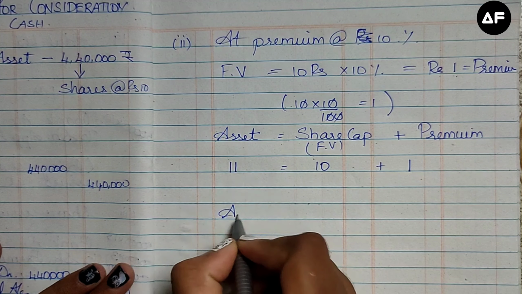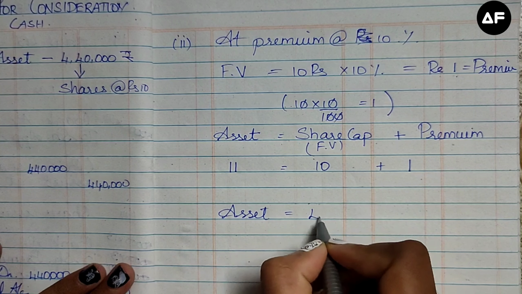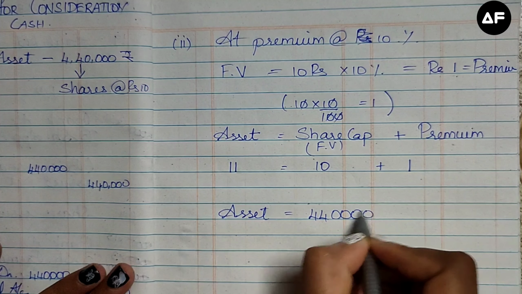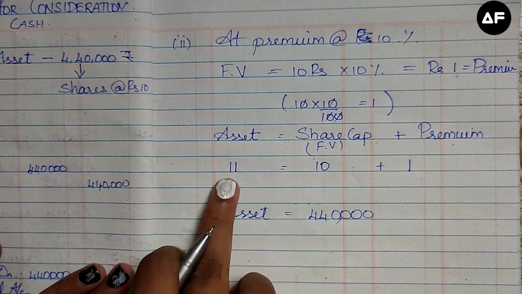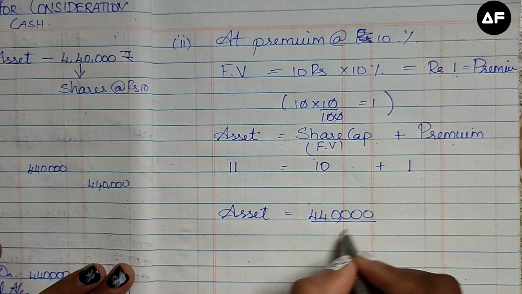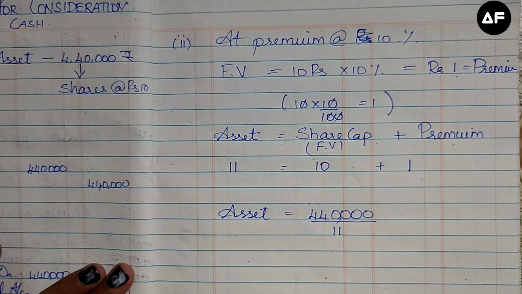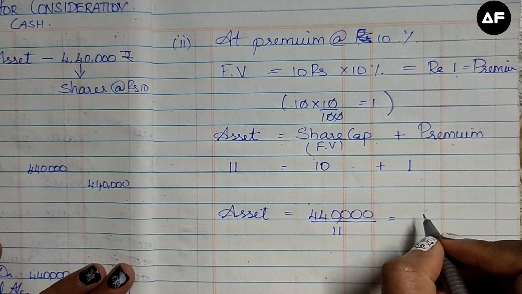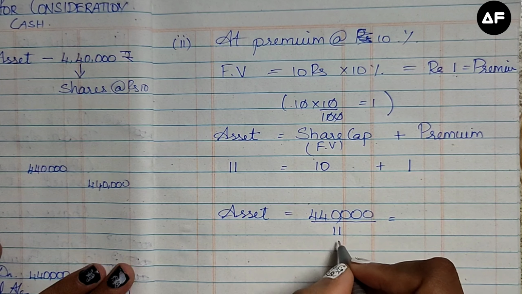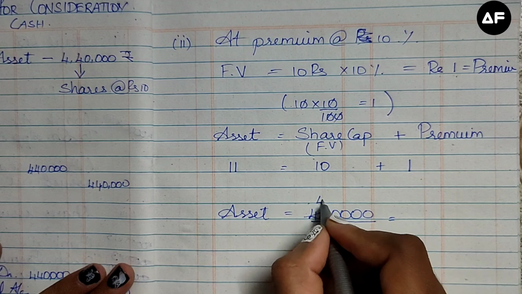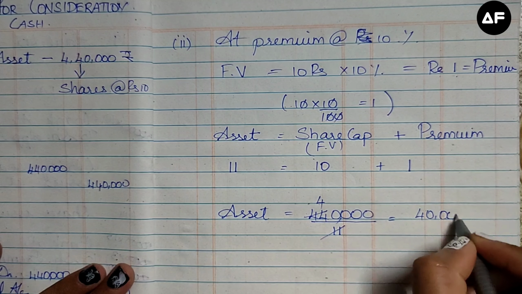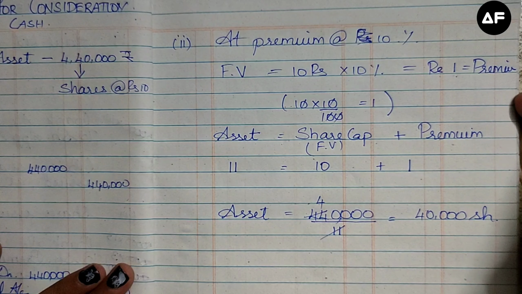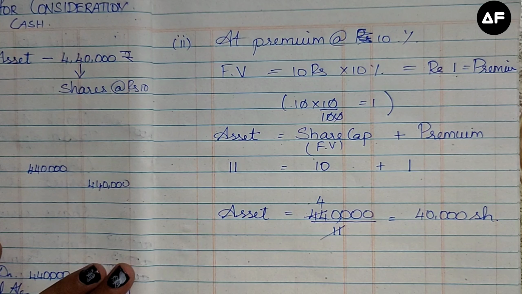So the value per share for the asset is 11 rupees. Now let's take the total value of the asset. We purchased the asset for 4,40,000, and the value per share is 11 rupees. So divide the total value by 11 rupees, and you will come to know the number of shares issued in respect of the asset. 4,40,000 divided by 11 goes 4 times, so 40,000 shares are being issued at a premium for the purchase of the asset. So this is the working note. It is rather simple. When you go through it again and again, you will understand.